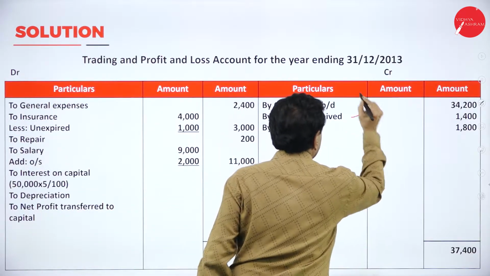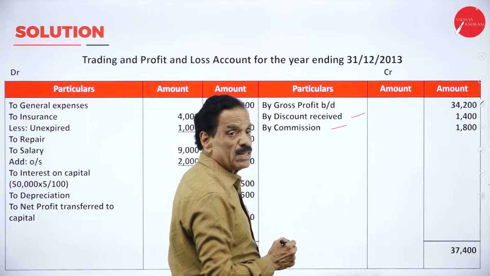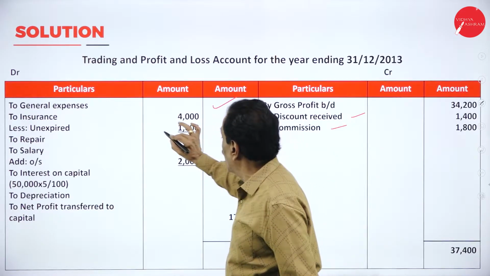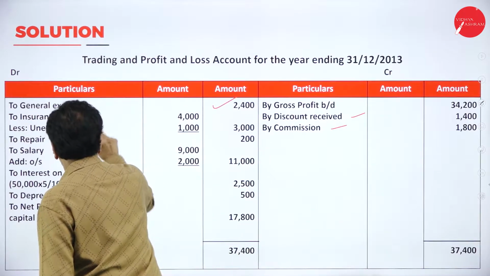How much discount received? 1,400. How much commission received? 1,800. Then general expense and expenditure. How much insurance paid? 4,000. How much unexpired is nothing but prepaid.